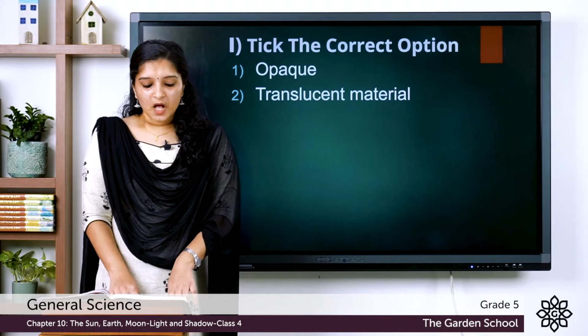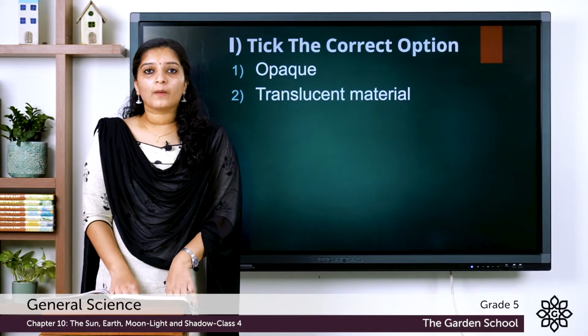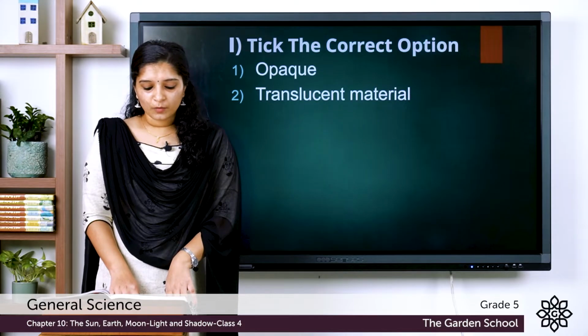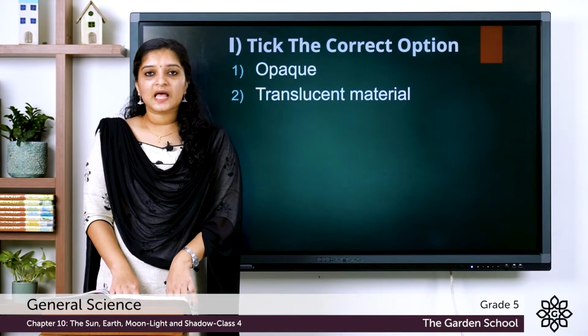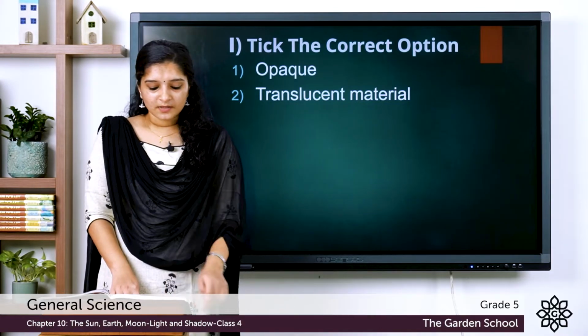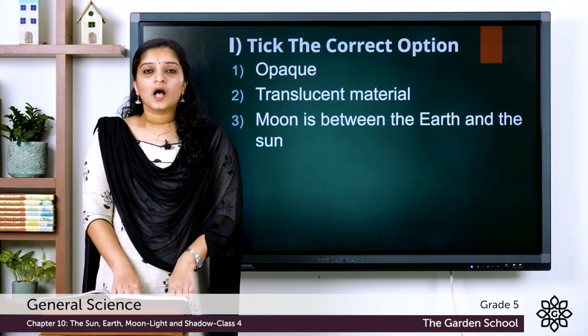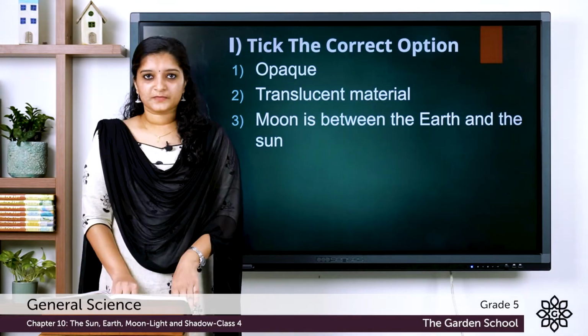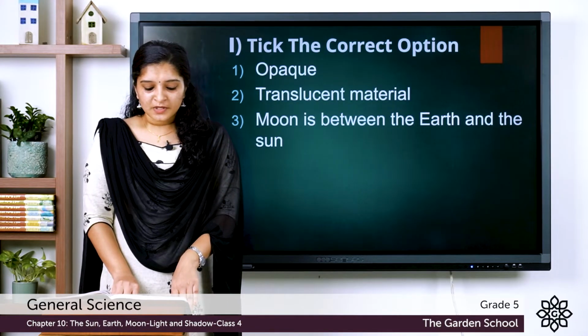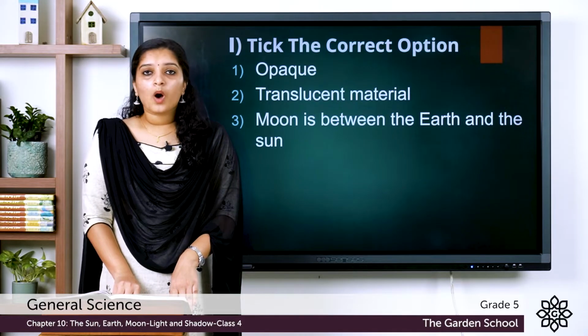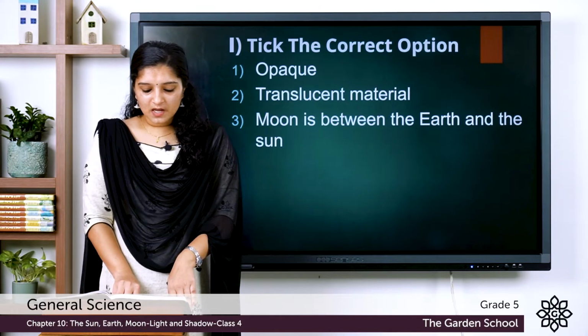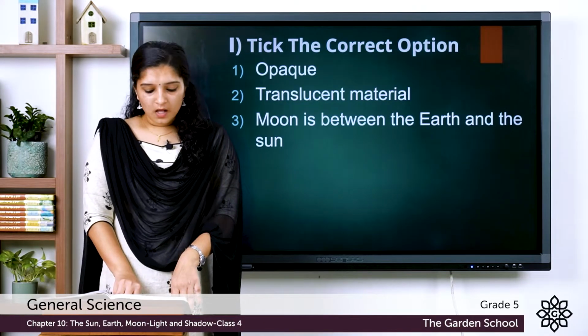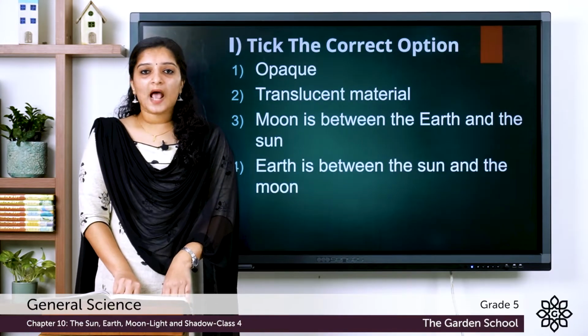The third question, a solar eclipse occurs when the, options are earth is between the sun and the moon, moon is between the earth and the sun, becomes black. The answer is moon is between the earth and the sun. So, a solar eclipse occurs when the moon is between the earth and the sun. Let's get into the fourth question. A lunar eclipse occurs when the, options are earth is between the sun and the moon, moon is between the earth and the sun, moon is bright. The answer is earth is between the sun and the moon.